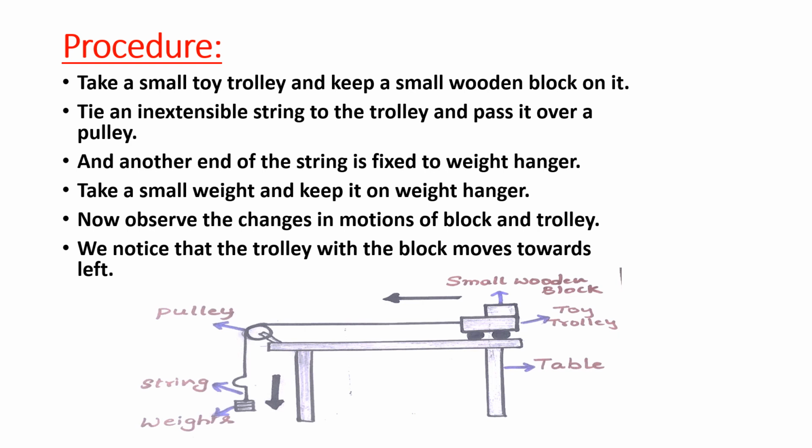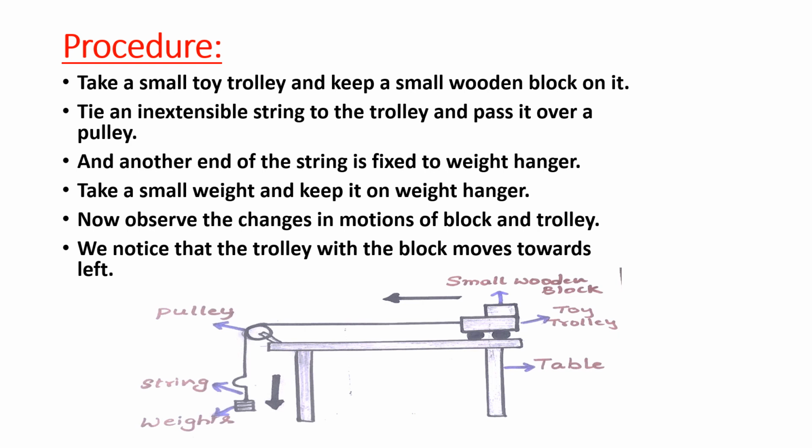Whenever weights are added to the hanger, the force is acting on the block, and equal and opposite forces act at the contact surfaces of the two blocks, between block 1 and the toy trolley, which is called the big block, which is wider and long. They are called action and reaction forces.